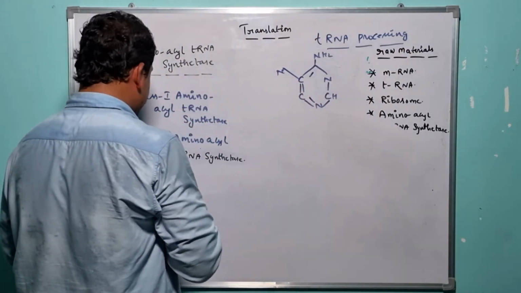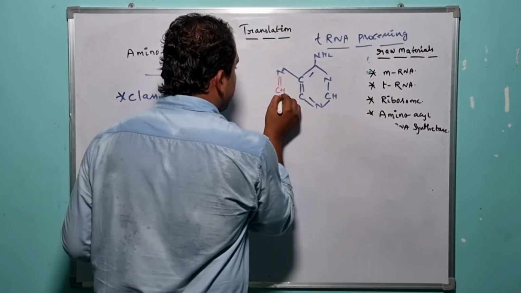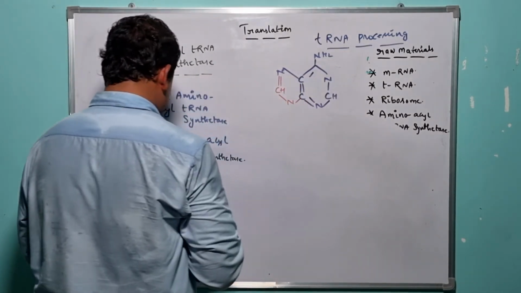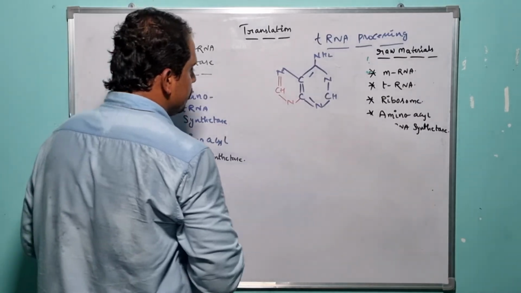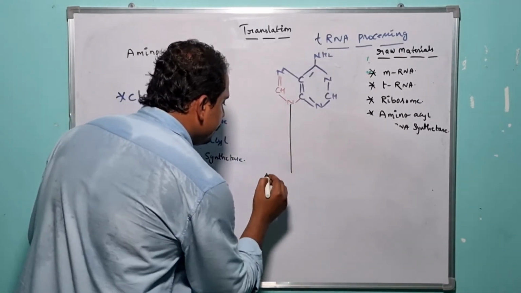Actually, it takes some time to present it on the board. So let me draw that diagram here. Let me draw the ribose sugar.